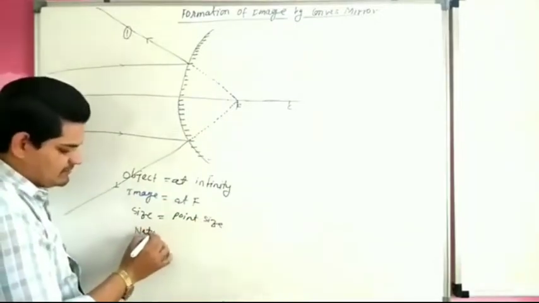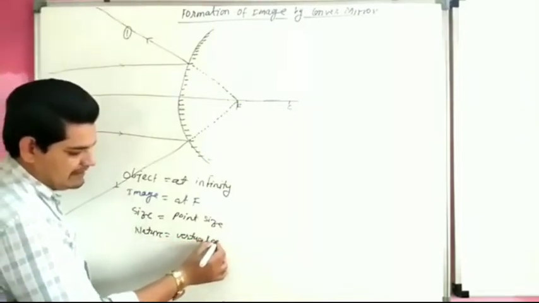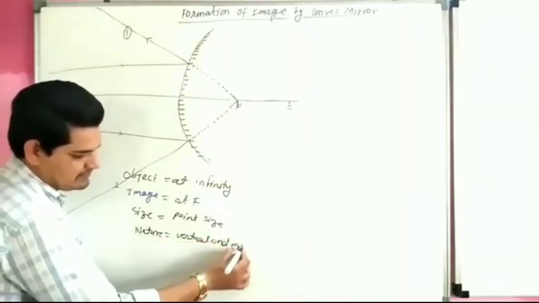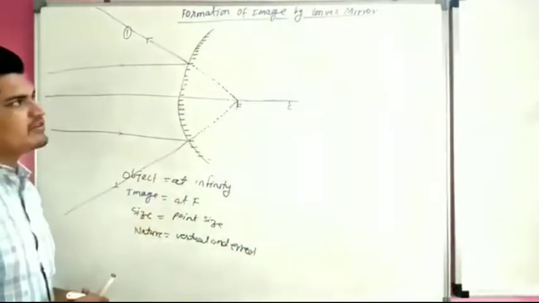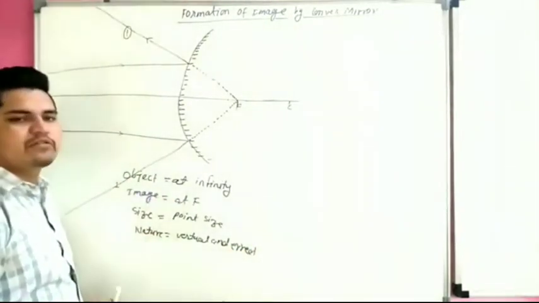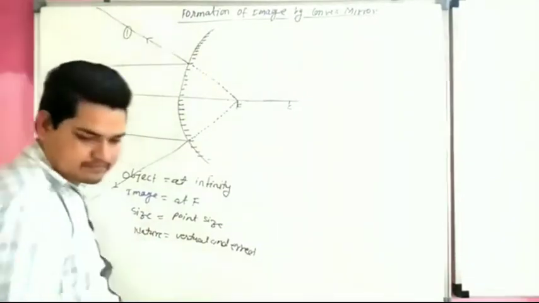Nature: virtual and erect. So this is the first case of formation of image by convex mirror. Now second case.